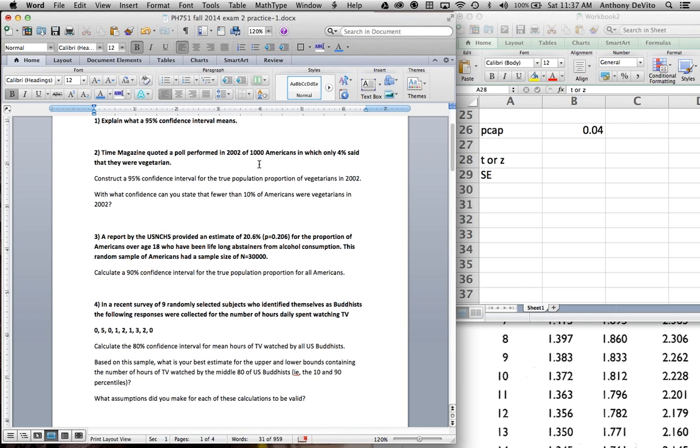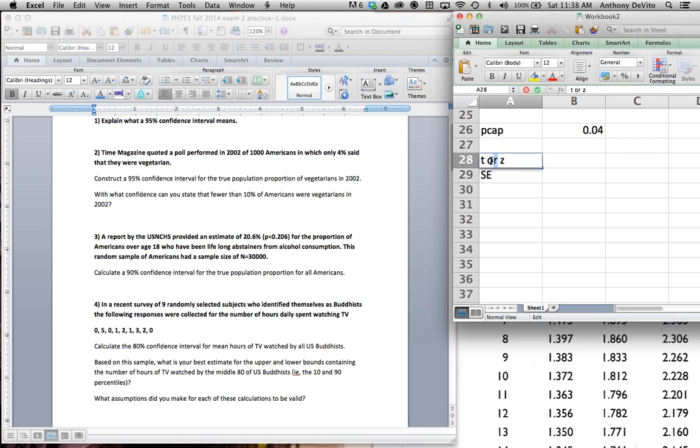Okay, so let's see if this satisfies us. We have a sample size of 1,000, so that's more than we need. 4% of 1,000 is 40, so we have 40 people in one group and 960 people in the non-vegetarian group. So we satisfy both criteria: total sample size over 30, and a minimum sample size in each group of 15. So we have a large sample.